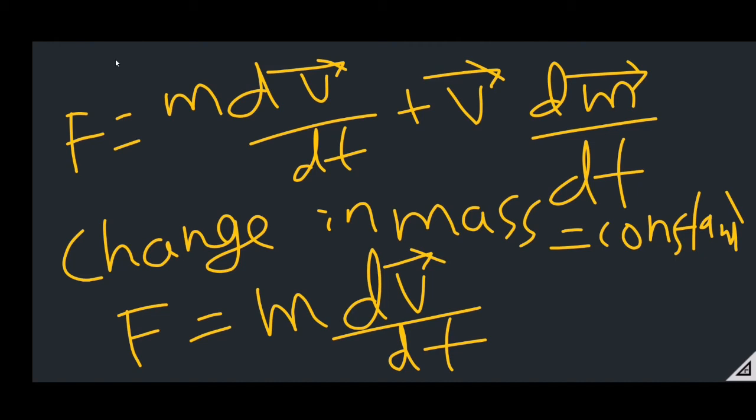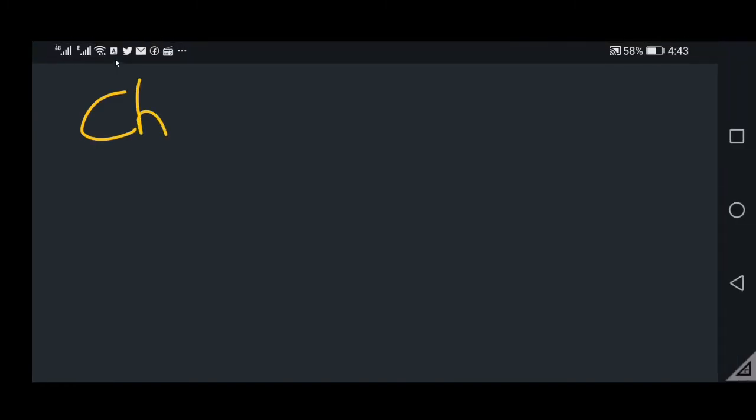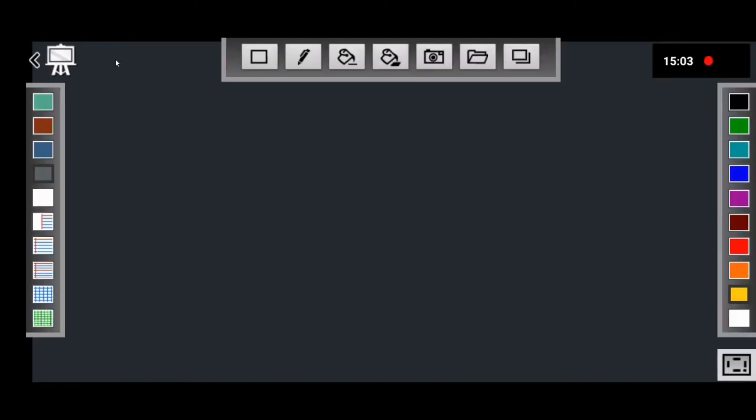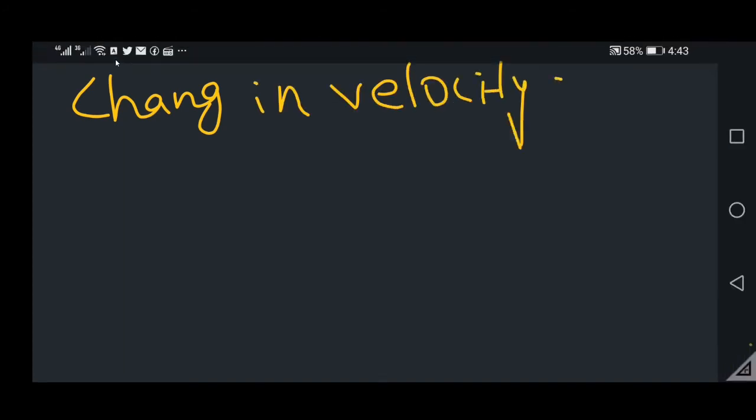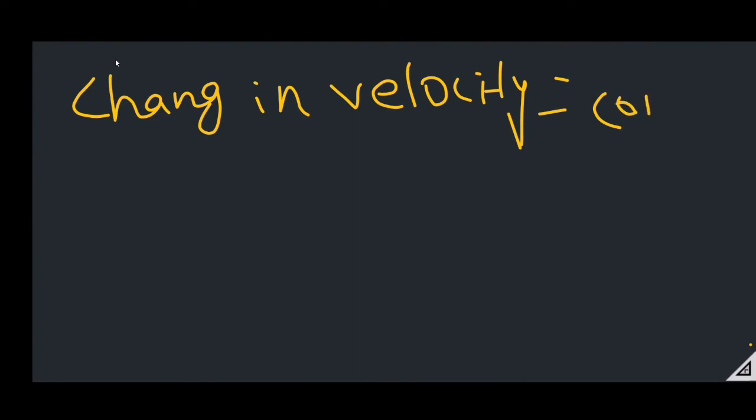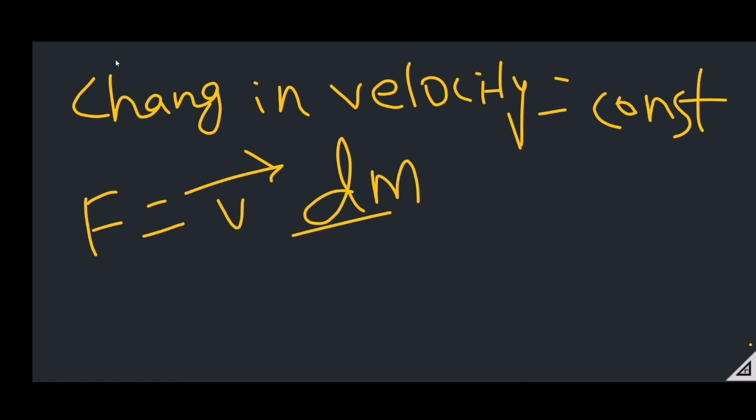And similarly, from the same formula, if the change in velocity is constant, then F equals v dm by dt. So when the change in velocity is constant, F equals v dm by dt.